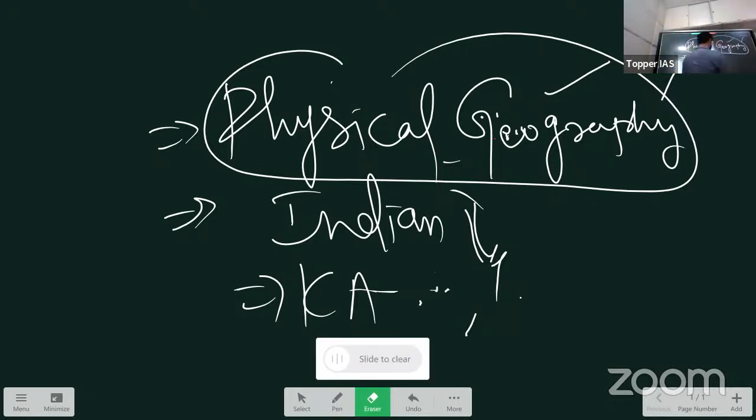So let us take up physical geography first. First section, physical geography. So what do we study in physical geography? In physical geography, we study from the beginning, the origin of the earth, right? Or the universe. Then how this earth has evolved over a period of time, right? And of that, we study different aspects of earth: lithosphere, hydrosphere, atmosphere and biosphere. Biosphere we would cover as part of environment, so we would not cover it here.